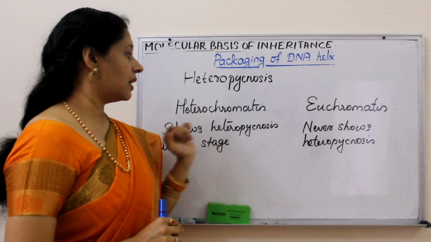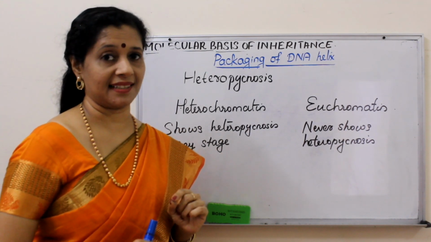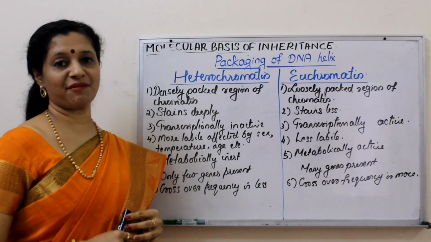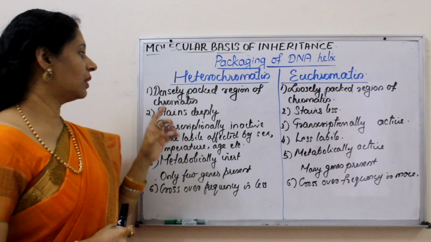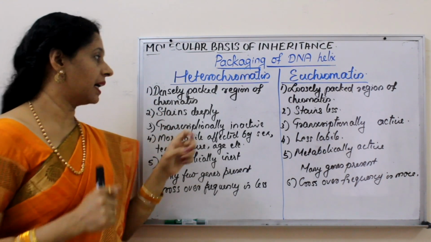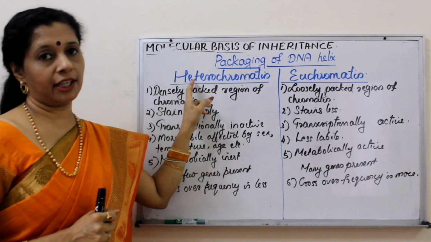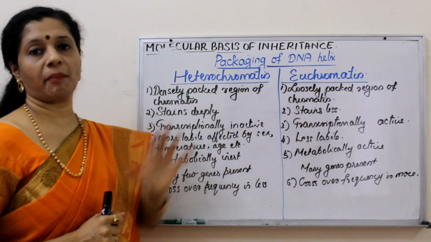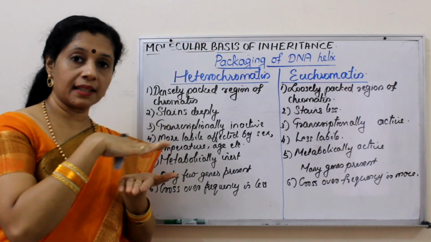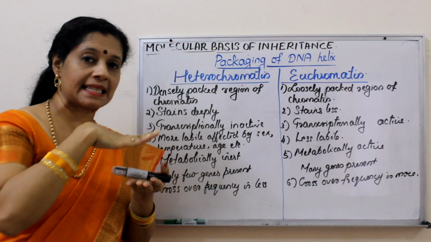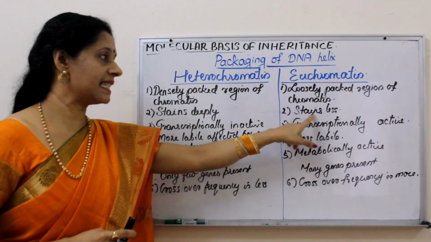Okay, so you have to study certain differences between heterochromatin and euchromatin. This is an important differentiating question for you. Differentiate between heterochromatin and euchromatin. As I told, it is the tightly coiled part, the heterochromatin. So, densely packed region of chromatin is called heterochromatin. Loosely packed region of chromatin is called euchromatin. Stains deeply, because if you look under the microscope, certain regions you can see highly stained. Those are the heterochromatin regions, whereas euchromatin stains less.